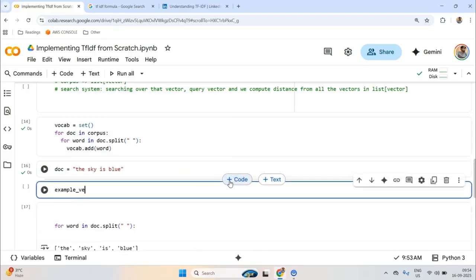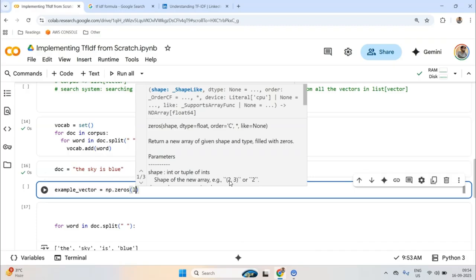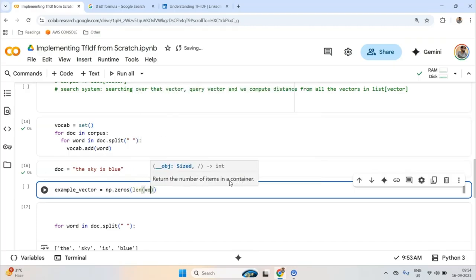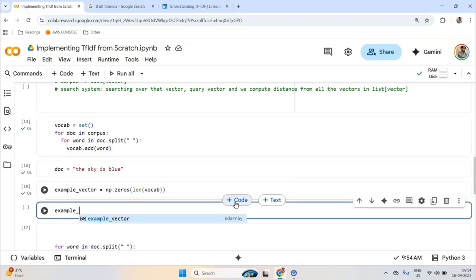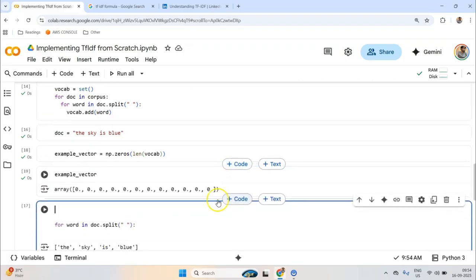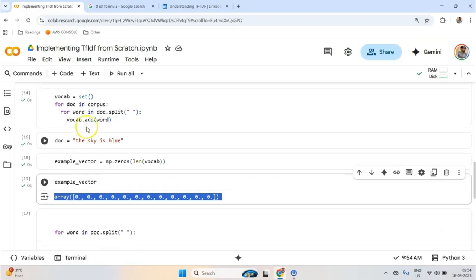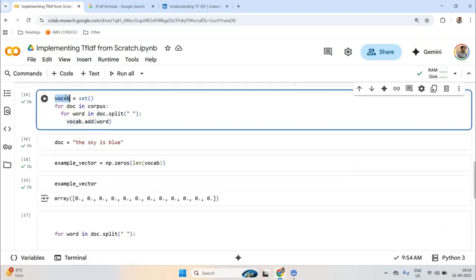So example vector is equal to np.zeros, and how many zeros do I want? Length of vocab. Okay, so now I have an example vector with how many entries? 12 entries, because 12 is the number of words in the vocab.